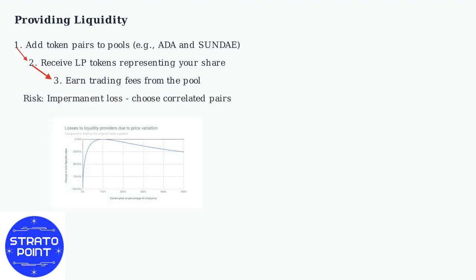To provide liquidity, add token pairs to pools on SundaeSwap, such as ADA and Sundae. You'll receive LP tokens that represent your share of the pool and earn trading fees. Be aware of impermanent loss, which occurs when token prices change, and mitigate this by selecting correlated pairs.